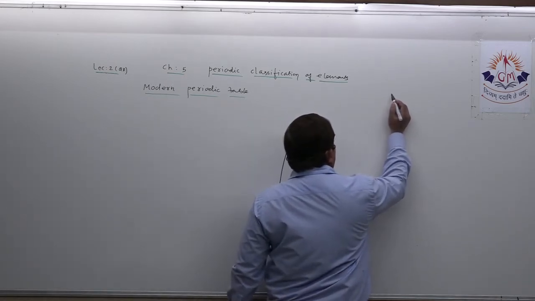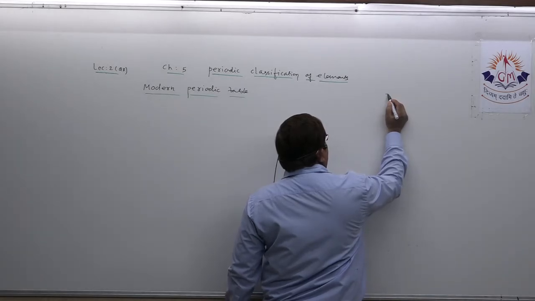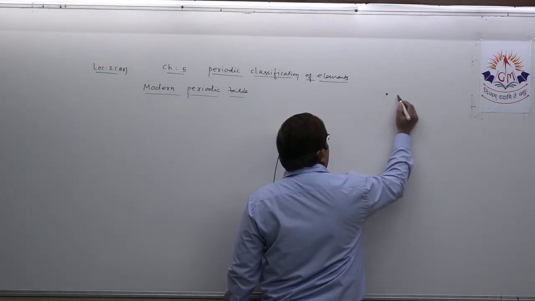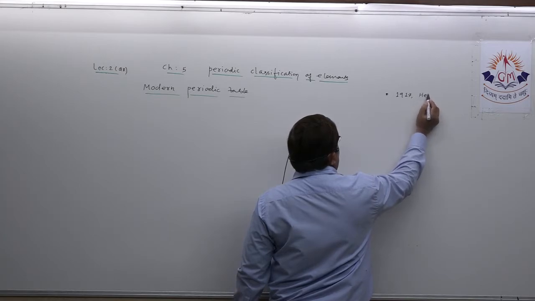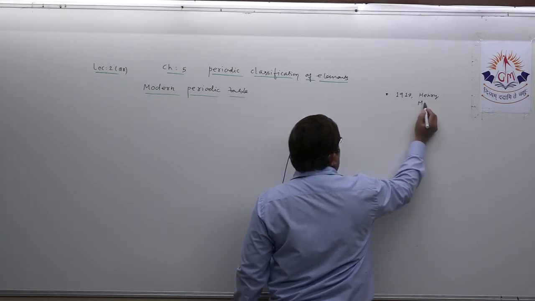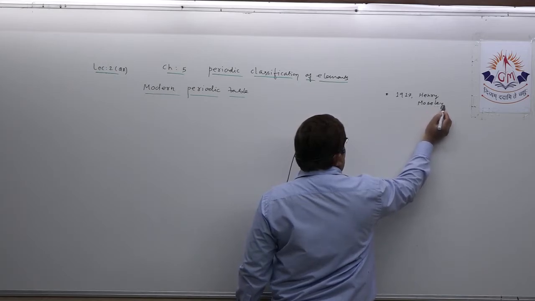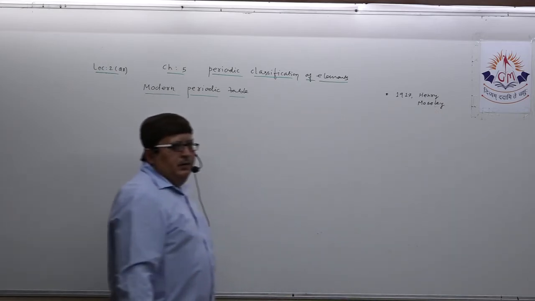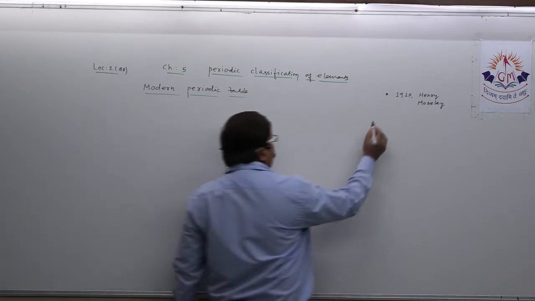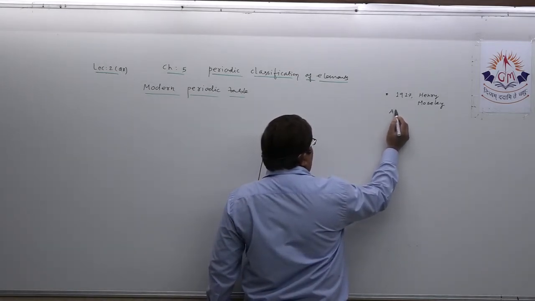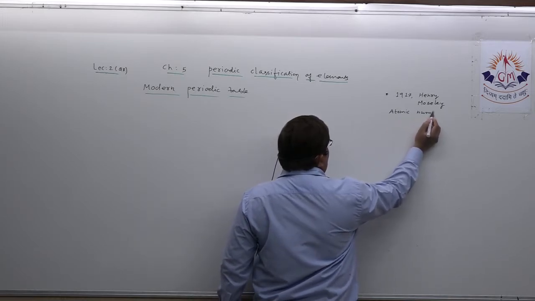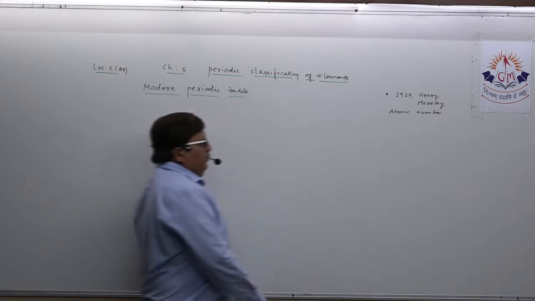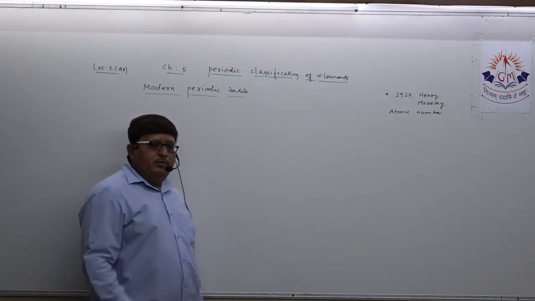A few points you must remember. These are some of the important aspects I am writing. The modern periodic table is totally based on atomic number, which was discovered by Henry Moseley. The first thing has to be very clear in your mind: the modern periodic table is totally based on atomic number.